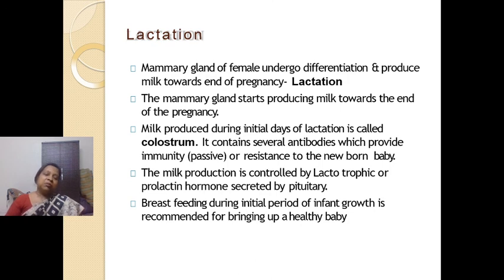The mother's milk in the initial days is called colostrum, which is yellowish and thick milk. It is very rich in antibodies and provides passive immunity to the baby. It is observed that babies who are breastfed have stronger immunity compared to children who are weaned from breast milk.